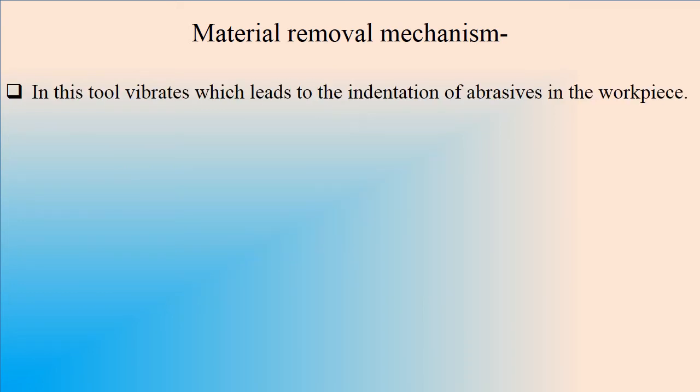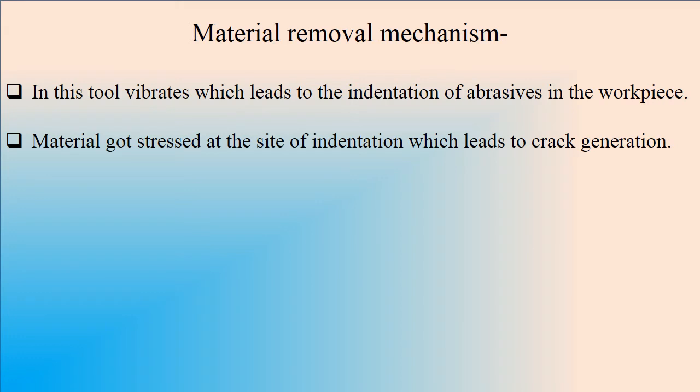Now, in this the tool vibrates, which leads to indentation of the abrasives in the workpiece. As we know, these abrasive particles are sharp. So they indent at the site of force into the workpiece and material removal occurs. The material gets stressed at the site of indentation, which leads to crack generation.